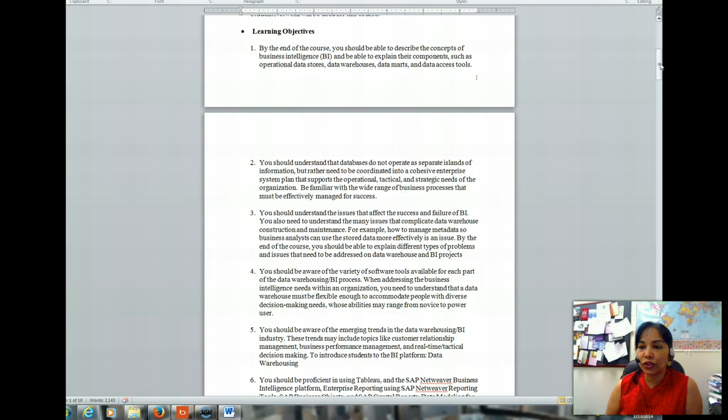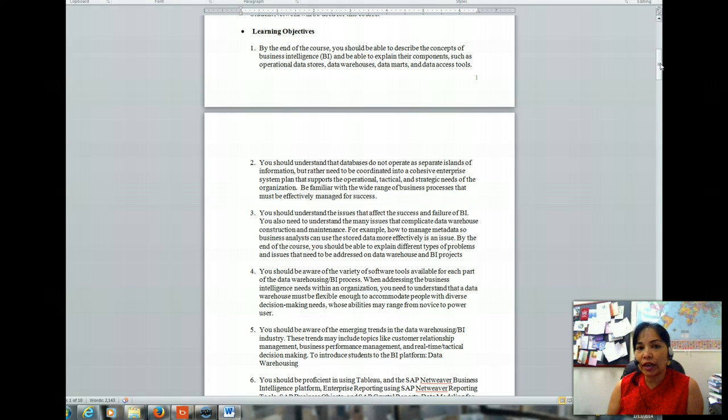Secondly, you have to make sure that you understand that databases are not isolated and they need to be coordinated into an enterprise system that supports operational, tactical, and strategic needs of the organization. That means it meets all organization needs on all levels. Operational, meaning the very low level of the organization, the middle level, and also the strategic, the top level of the organization. We should be able to understand the issues that affect the success and failure of business intelligence.